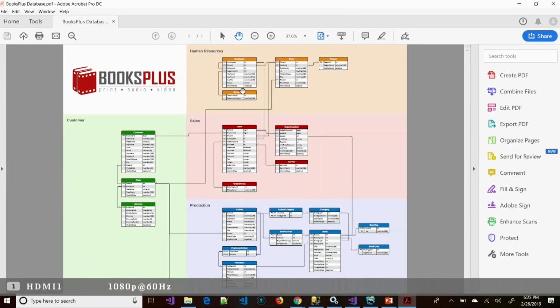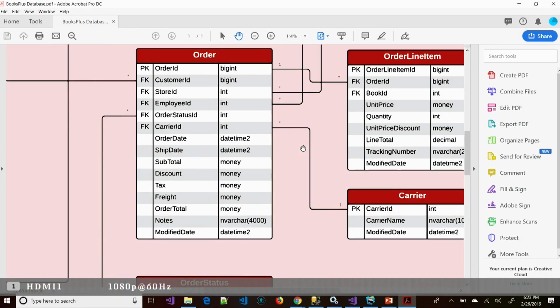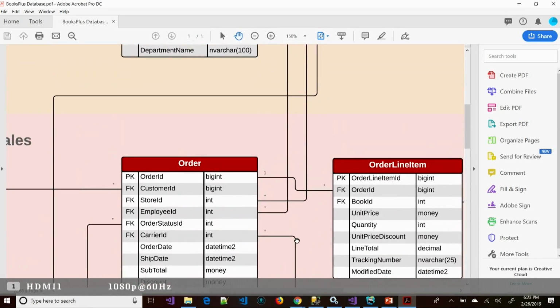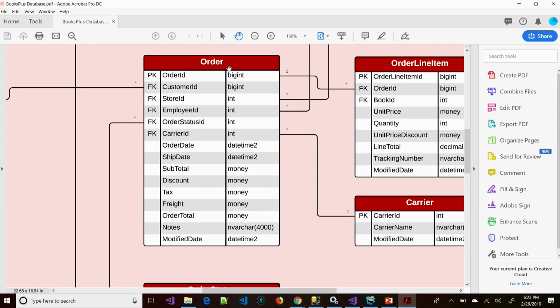I've just created basically a store database with books, but I wanted to keep it really simple, so I'm really just going to focus on this orders table. I had a categories table as well, but just to keep it simple, I'm just going to be dealing with the orders table.